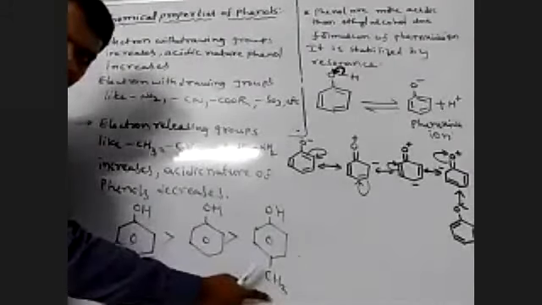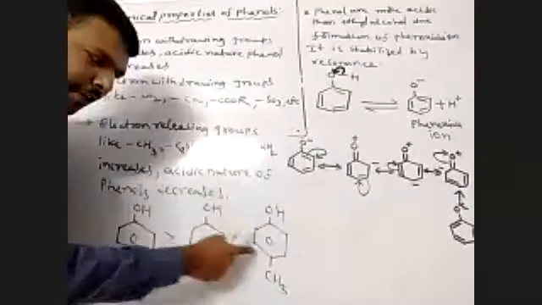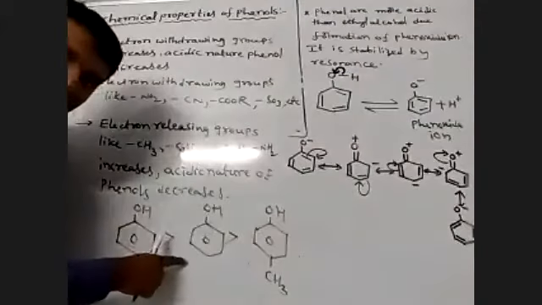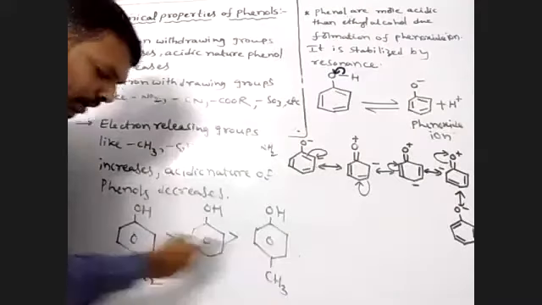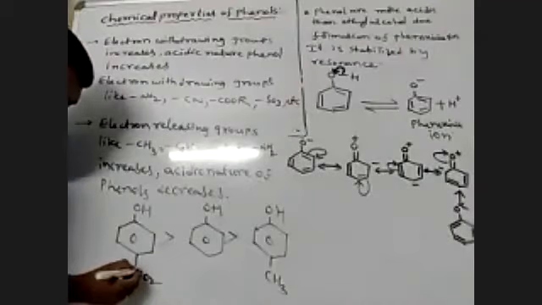Methyl is an electron releasing group. When electron releasing groups are present in the phenol, the acidic nature is decreased compared with phenol. So this is less acidic. This is more acidic because of the electron withdrawing group NO2. Okay. Next.